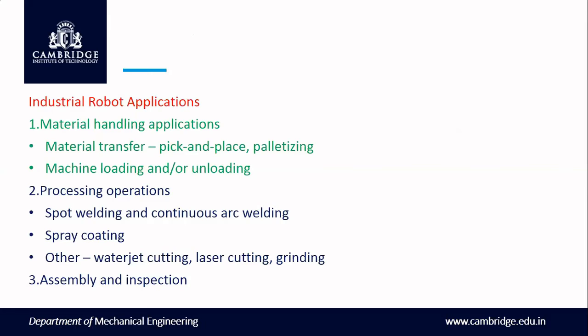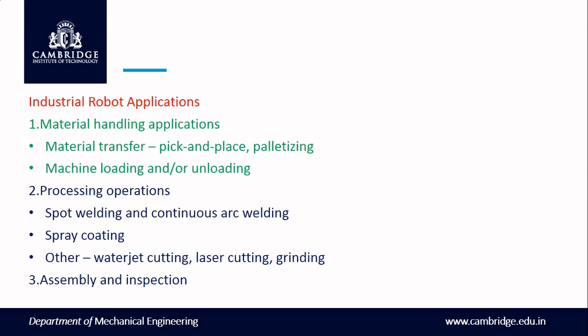Material transfer can also be done. That is pick and place can be done, from one point to another point. The robot will take the component, and then it will put the same component in another position. That also can be done. And then for the CNC machine, the loading and unloading can be done with the help of a robot. That is the basic applications of industrial robots.